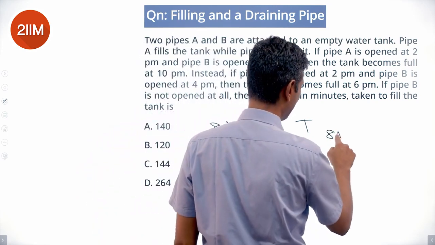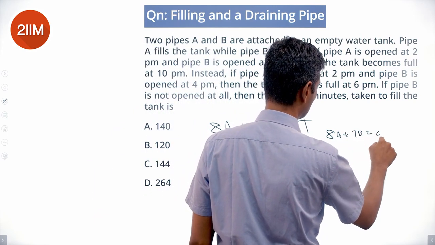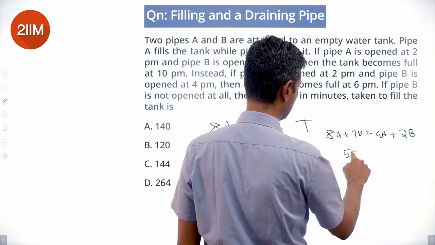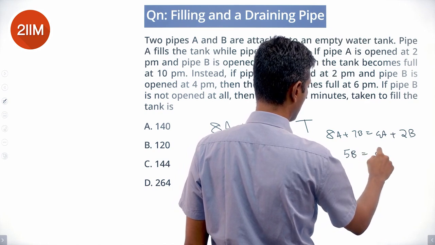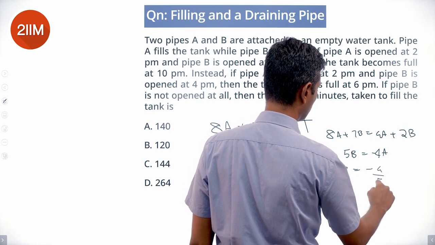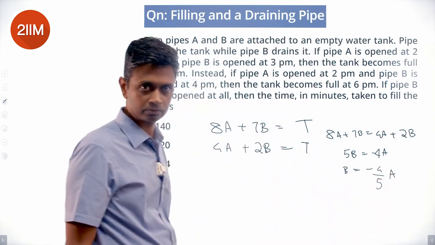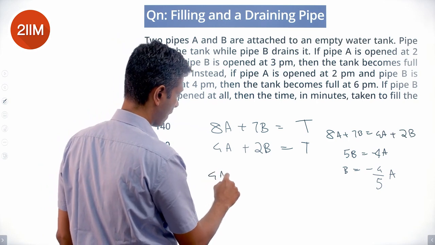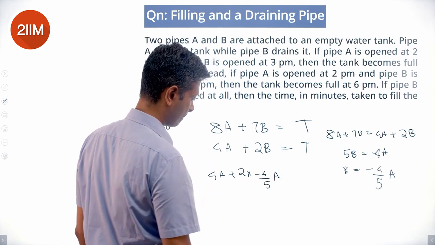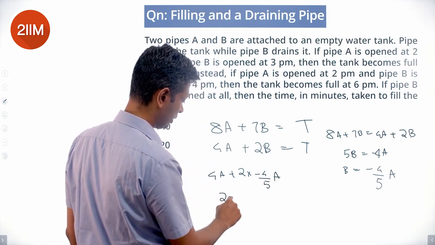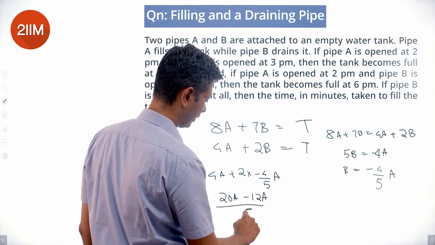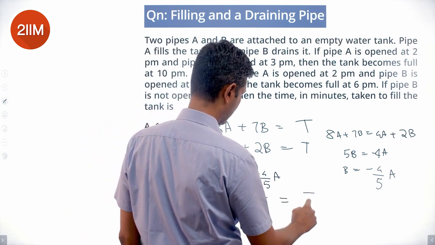Or 8A plus 7B equals 4A plus 2B. 5B equals minus 4A, or B is minus 4 by 5 A. 4A plus 2 times minus 4 by 5 A is 20A minus 12A by 5, which is the tank capacity.